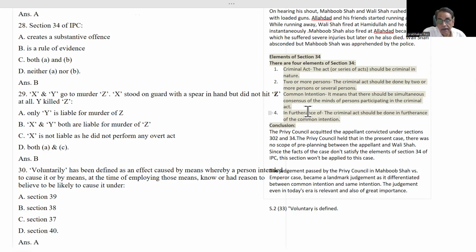A pre-plan may be hatched at the crime site itself, that is a different thing, but there must be a pre-plan. A meeting of minds and that consensus must be there. It is a very essential ingredient. And there is a difference between common intention and same intention or similar intention.